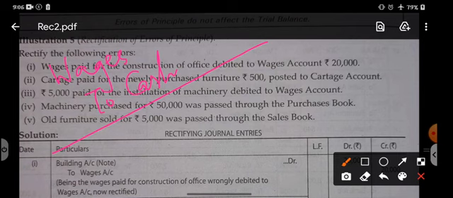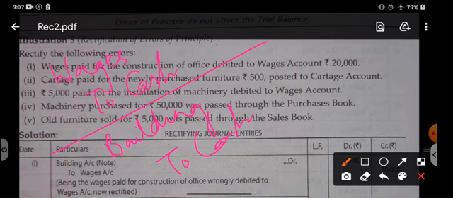So instead of wages to cash, we should make the entry building account debit to cash. Building to cash is the correct entry, wages to cash is the wrong entry.